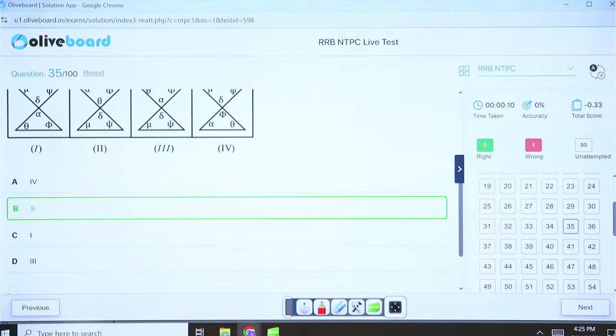Correct. Very good, Argamita. Excellent. Phi will come in the upper right corner. Correct. Okay. Next question.